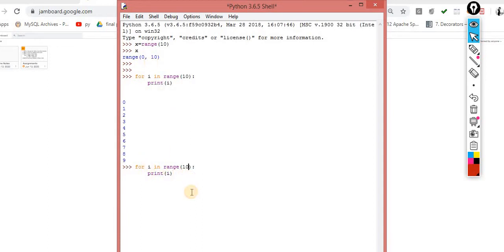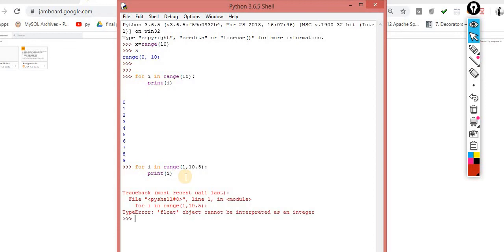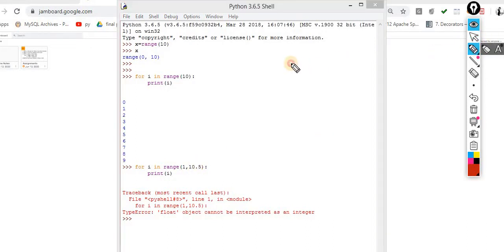Let me show you. If you pass this 10.5, let's suppose 1 to 10.5, now understand it, it will give you the error message. Why so? What is the meaning of 10.5? In our general language, in our general scenario, we use half. But what is the meaning of half over here? I want to run this loop half? What makes sense? So that's why it should always be integer values. Keep this point in mind. When you are taking range, it should accept only integer values. Otherwise, you will get the error message.